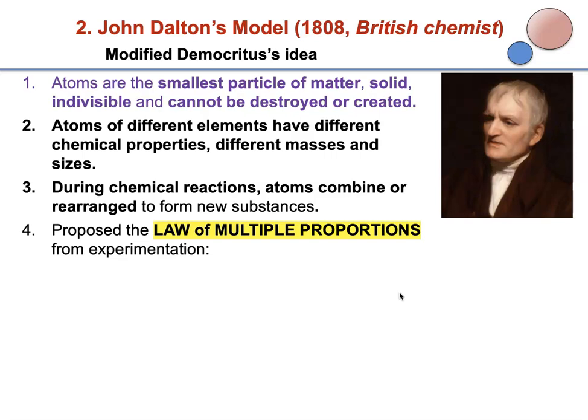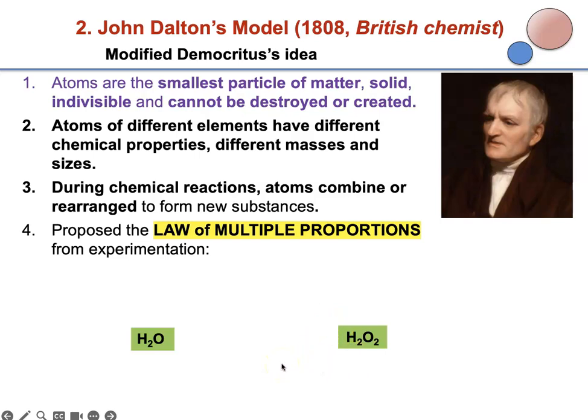He also proposed a theory called the law of multiple proportions, and I will explain it in pictures. So if you consider 2 compounds that are made by the same elements, in this case hydrogen denoted by H and oxygen denoted by O, and each compound has 2 hydrogen atoms in each molecule and 1 oxygen atom in water and 2 oxygen atoms combining in hydrogen peroxide.